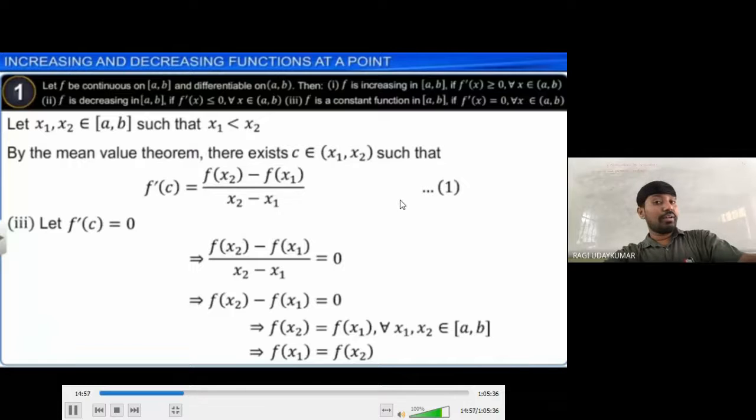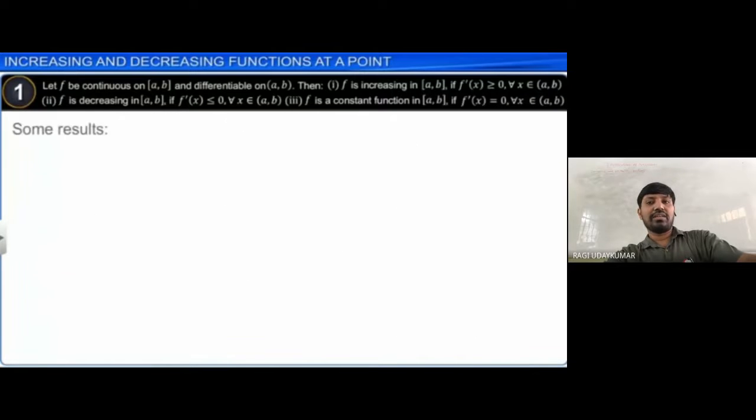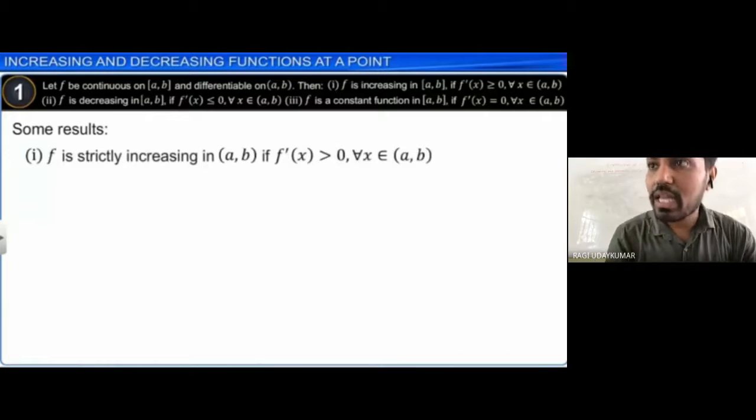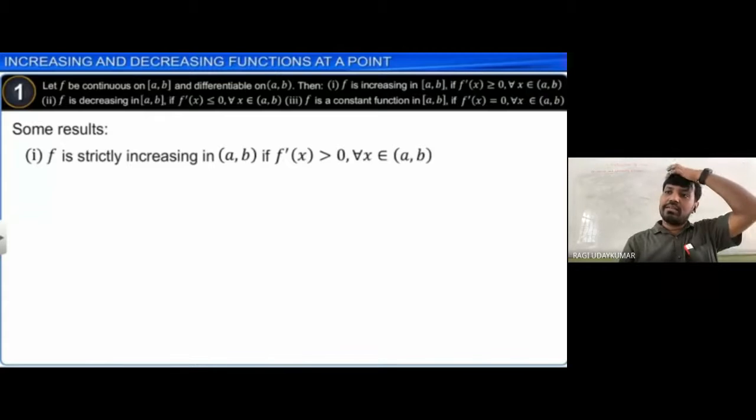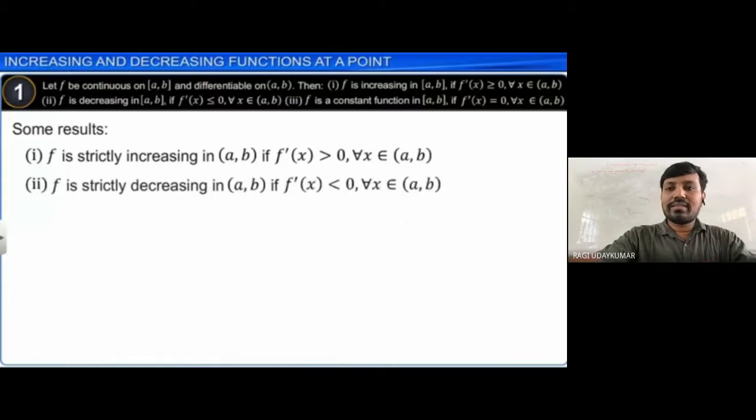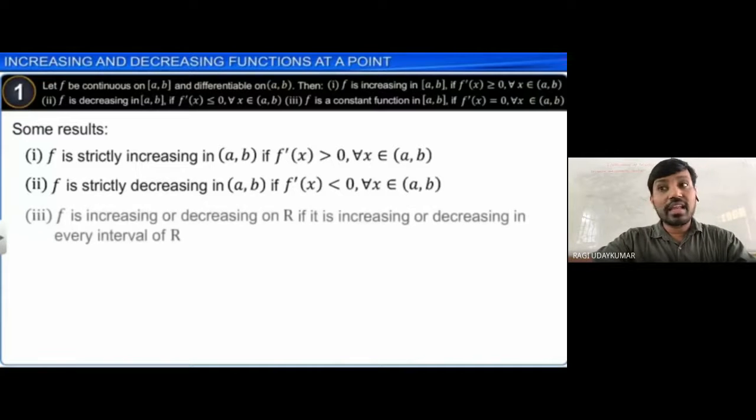So that means when you are finding the derivative of the function, if the derivative is greater than or equal to 0 it means it is increasing. If it is less than or equal to 0 it means it is a decreasing function. Okay, so what are some results? F is strictly increasing if f dash of x is greater than 0. Strictly decreasing if f dash of x is less than 0. Normally increasing is greater than or equal to 0.